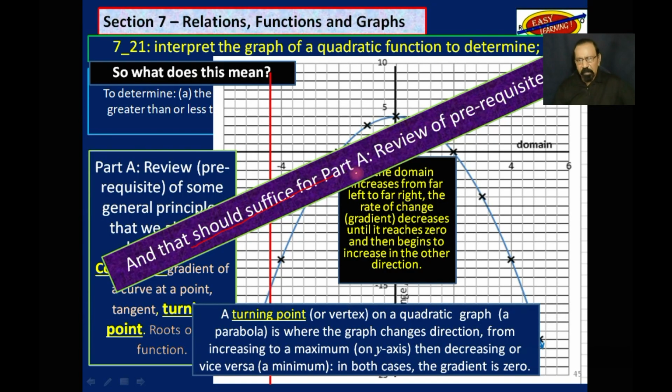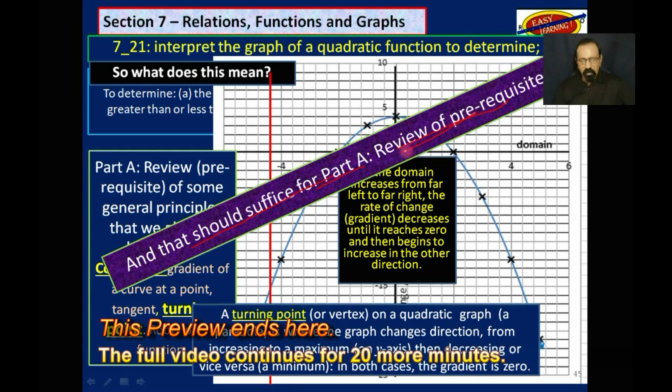And that should suffice for part A, which was review of the prerequisite that we need to continue with the rest of this objective.